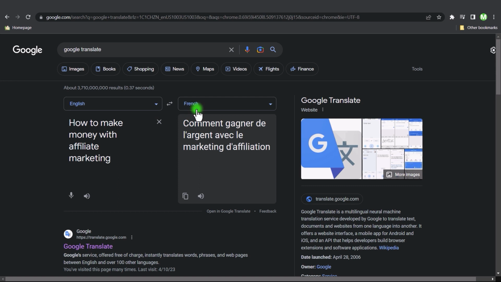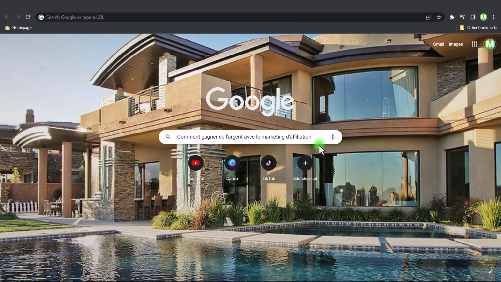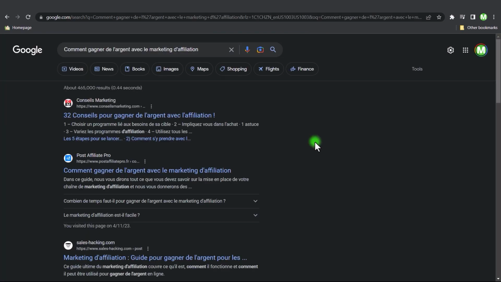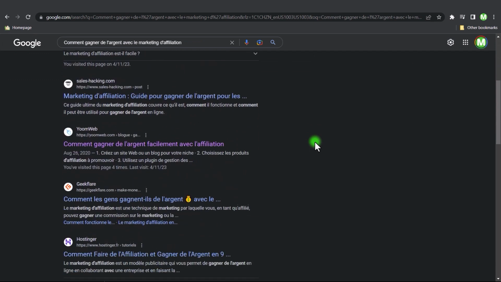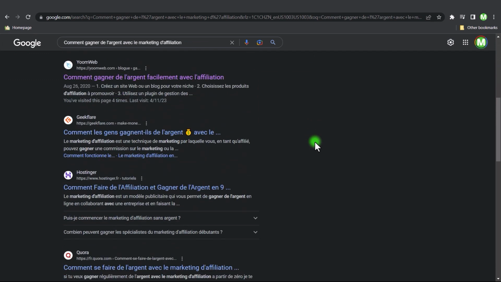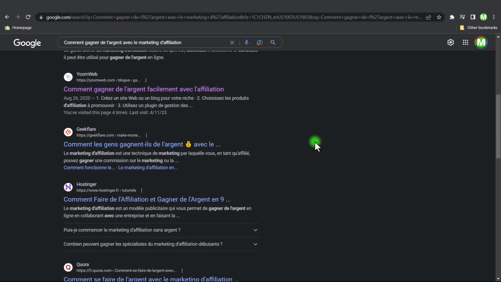It really doesn't matter. What we're going to be looking for is blog posts and articles, anything that's written in another language, because it's not going to be written in English and potentially not available in tier 1 countries. So that's why we're looking to translate into other languages. So now what we want to do is just copy this. And then we're just going to go to Google, paste that in and enter. And once you do that, you're going to find all of these articles and posts that's written in French and in other countries about the best way to make money with affiliate marketing.